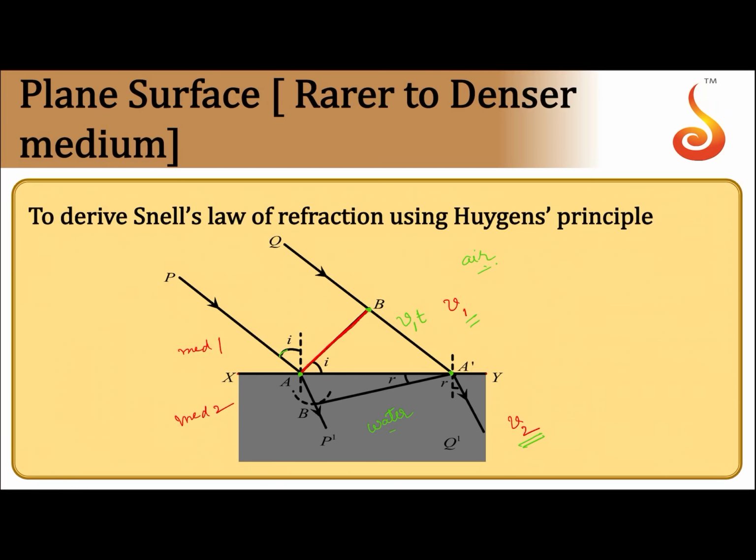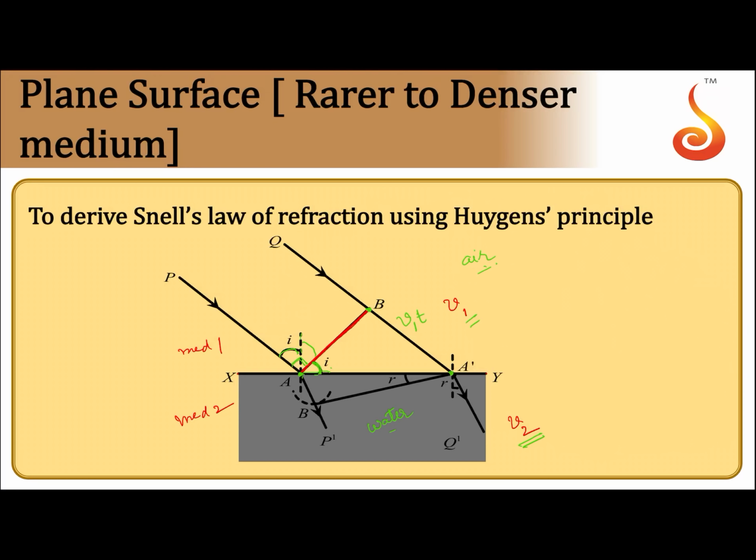Now this is your angle of incidence, then this angle is 90 degrees, so this angle will be 90 minus i, and this dotted line is the normal to the surface, so this angle must be i. So the angle made by the wavefront at the point where it strikes the surface is what we call the angle of incidence.